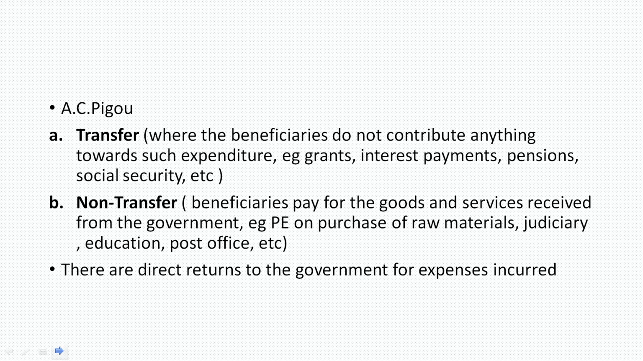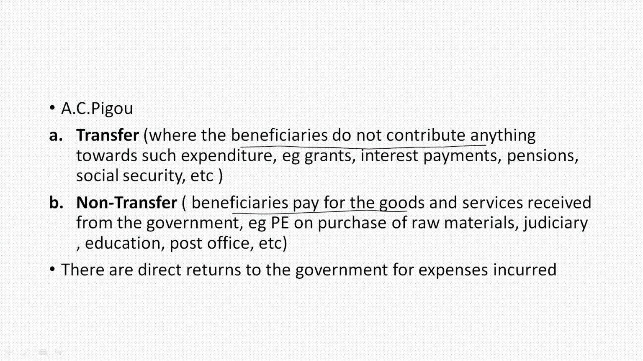The pension amount is being transferred into our account, and for receiving that pension, we are not paying anything at present. Interest payments, any kind of grants received, any other kind of social security measures adopted by the government, we are not paying for that. So, that includes transfers where beneficiaries do not directly contribute anything. However, non-transfer refers to that kind of public expenditure in which beneficiaries have to pay. That is the difference between transfer and non-transfer.